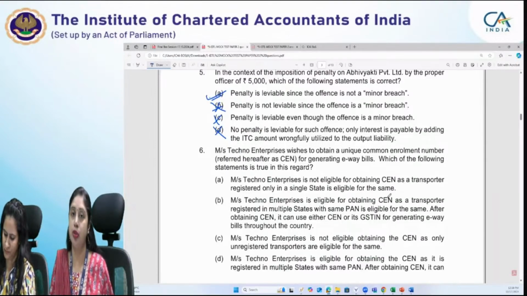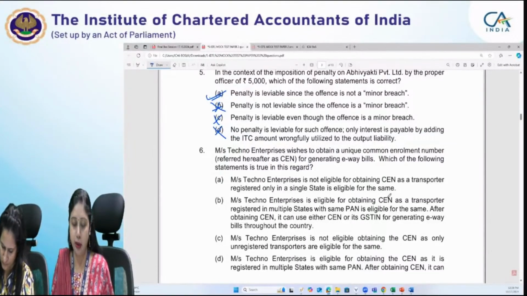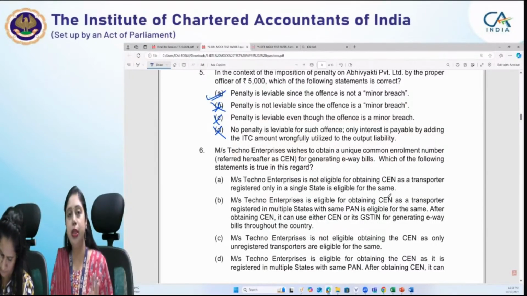Now he has an option that he can apply for a unique common enrollment number. From that common enrollment number, he can generate his e-way bills. But after that, he cannot use his GSTN for generating the e-way bills. This is a kind of facilitation which is provided to the transporters. So then he cannot use his GSTNs.